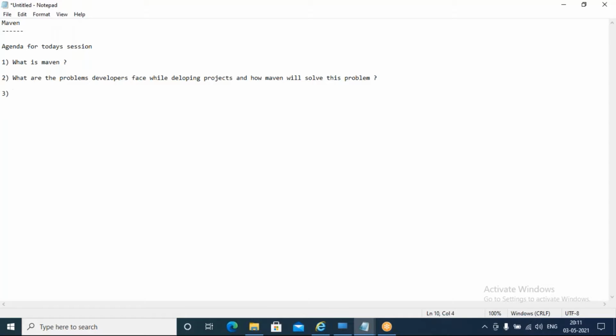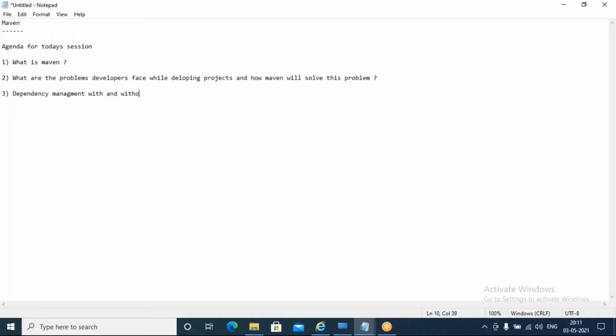Coming to the next point, dependency management with and without Maven.